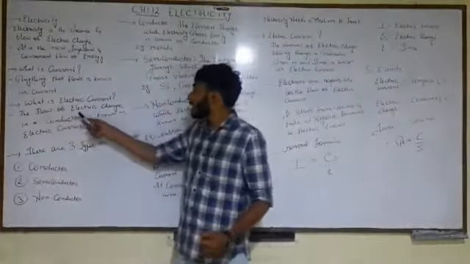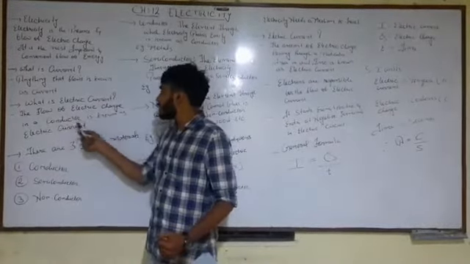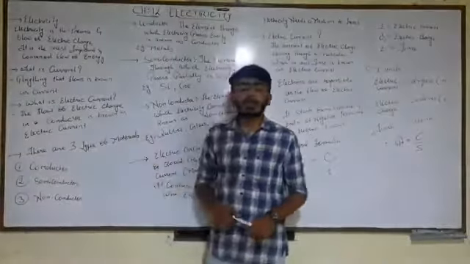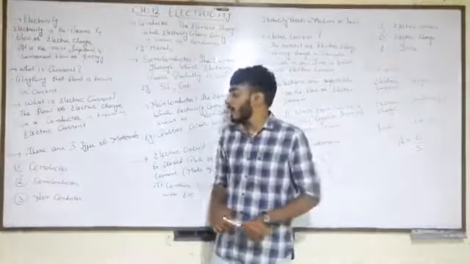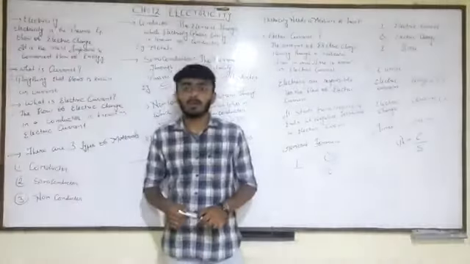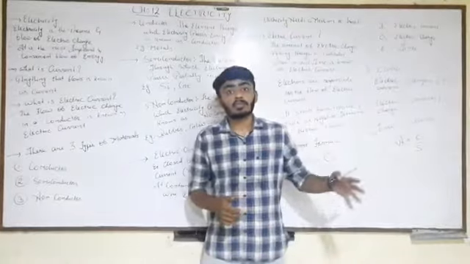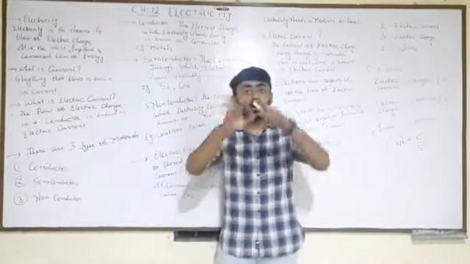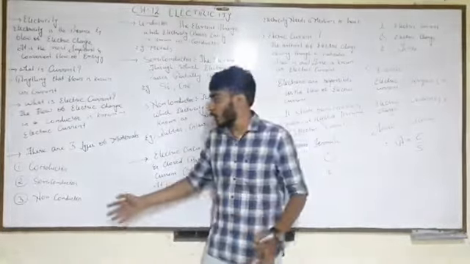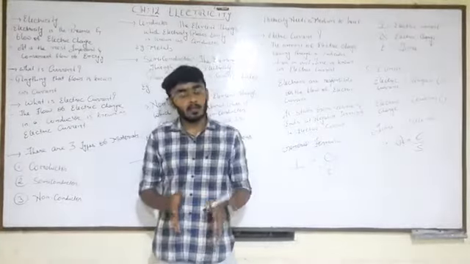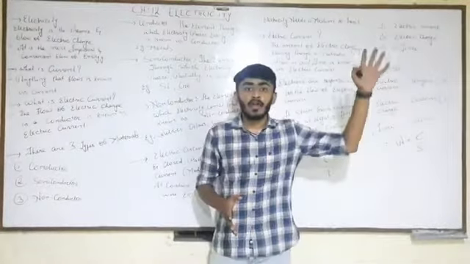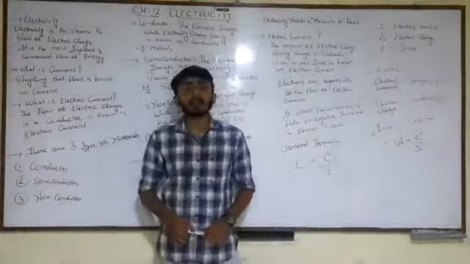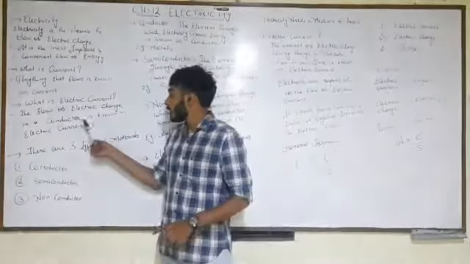The flow of electric charge in a conductor is known as electric current. The flow of electric charge in a conductor is known as electric current. So we can say that in a river, if water is flowing, it is known as water current. The same way, in a conductor, we will see just now what a conductor is, if an electric charge is flowing, that is known as electric current.